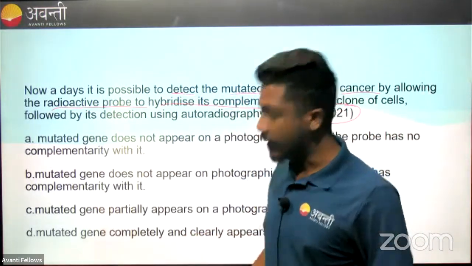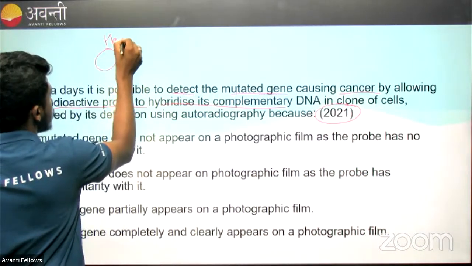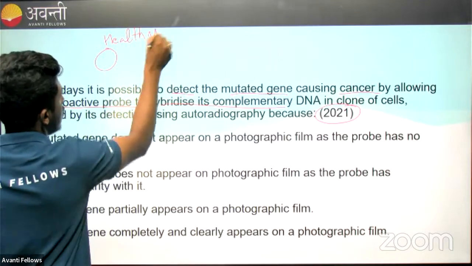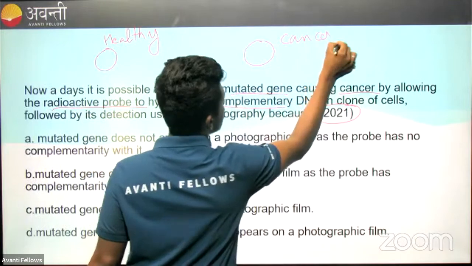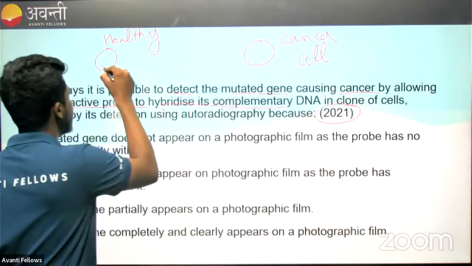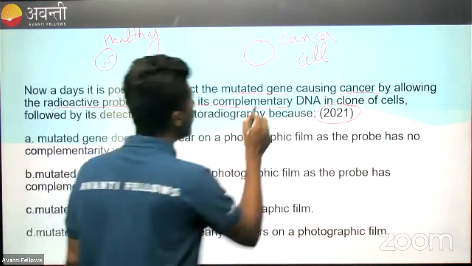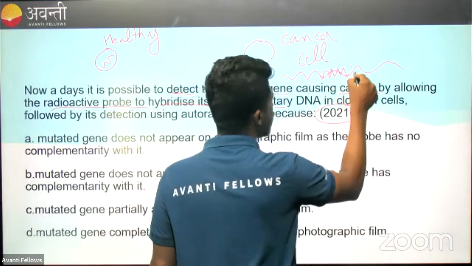That is possible because if this is one healthy cell, this is healthy cell and this is cancer cell. Now what happens? Healthy cell has a healthy gene. Cancer cell has a gene, among that a part of the gene is mutated.